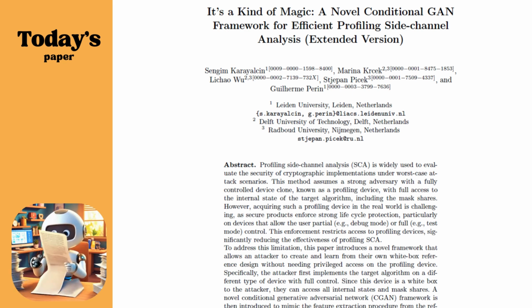In almost all of the cases, their CGAN, what they call CGAN SCA, was so much more effective than the traditional black box approaches. So even with systems that were designed to be secure, they were still able to find these vulnerabilities. And in some cases, they were even able to match or surpass the effectiveness of the worst case security evaluations. Wow. That's pretty significant.